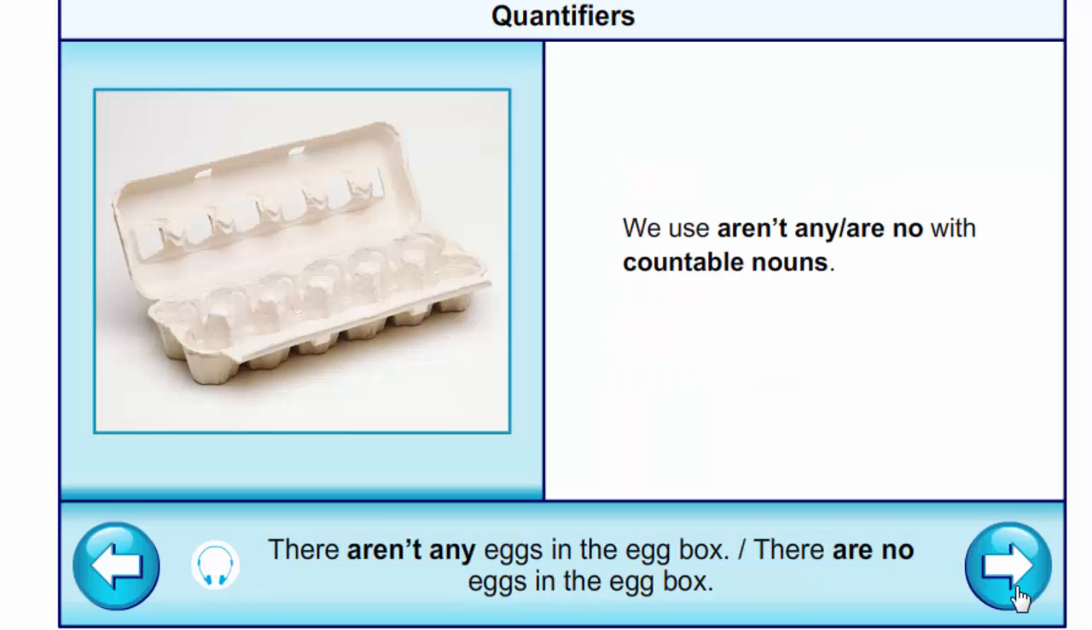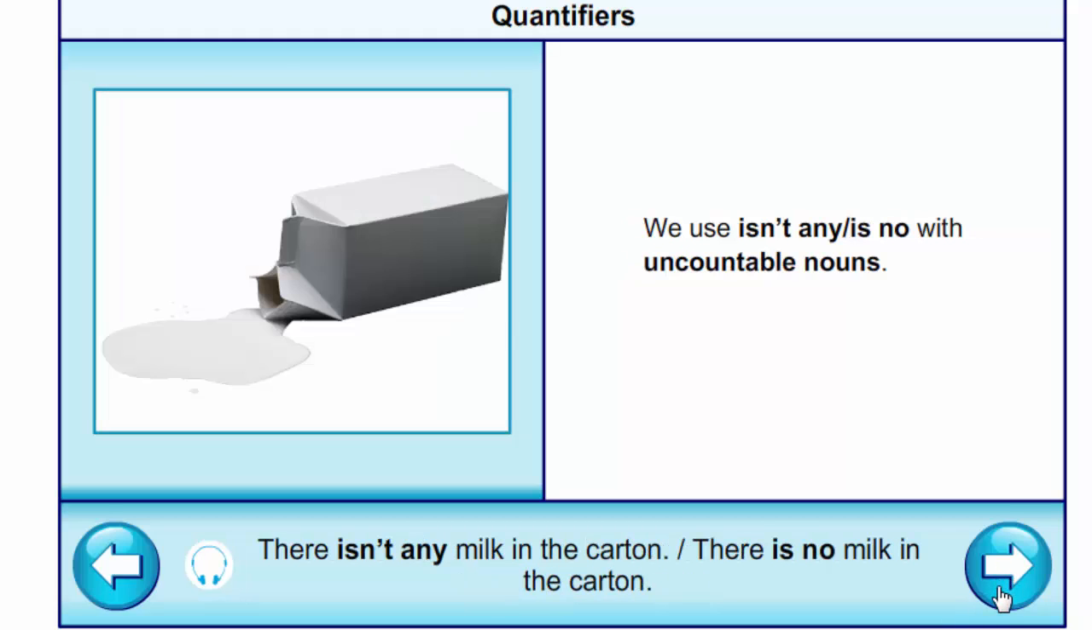We use aren't any, are no with countable nouns. There aren't any eggs in the egg box. There are no eggs in the egg box. We use isn't any, is no with uncountable nouns. There isn't any milk in the carton. There is no milk in the carton.